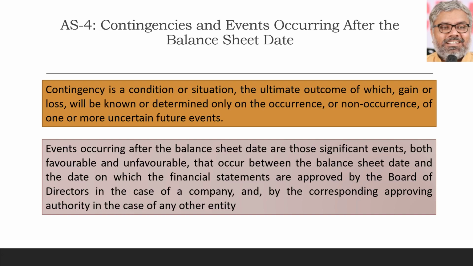That is the definition of contingency, which means the outcome of the condition or situation is not known now. It will only be known in future, and that also will be determined only because of the occurrence or non-occurrence of one or more future events which are also uncertain. That is what a contingency is in general.